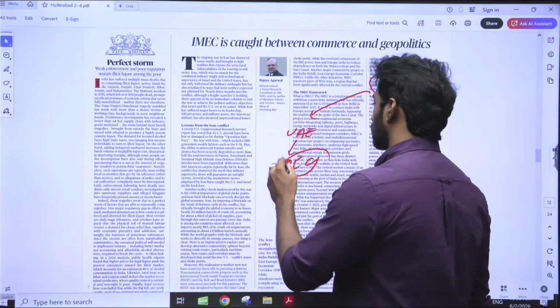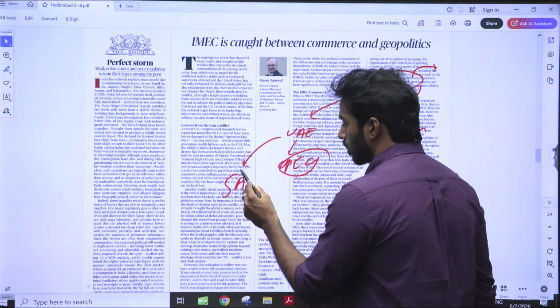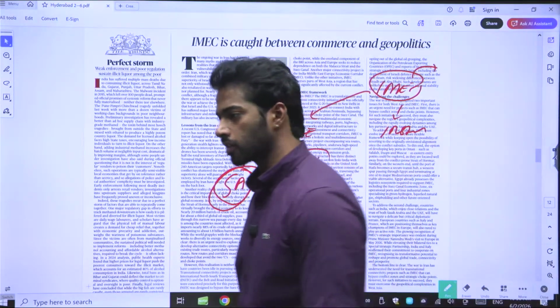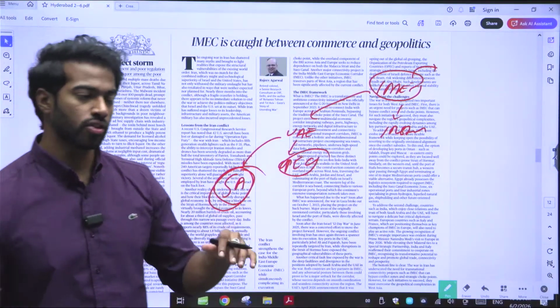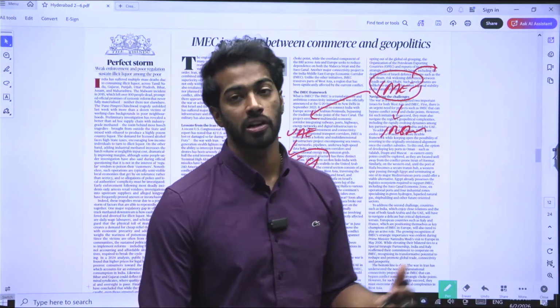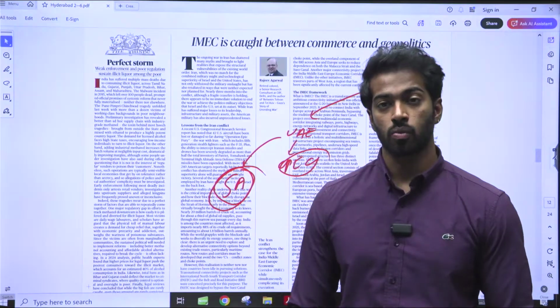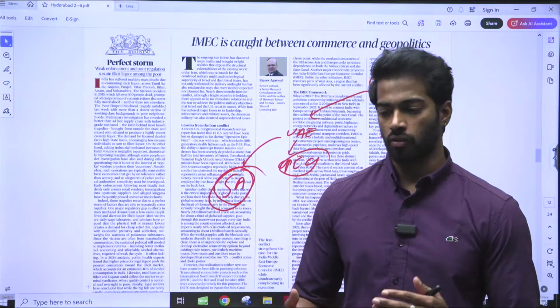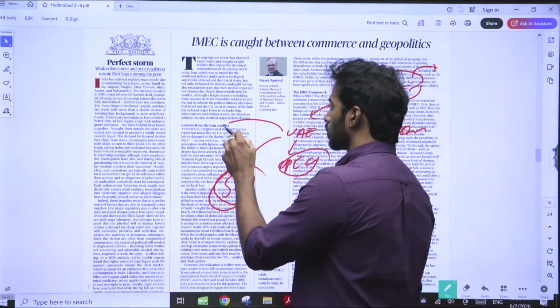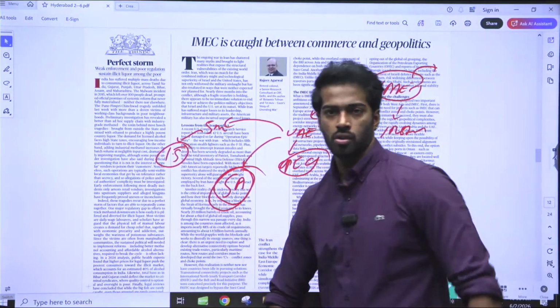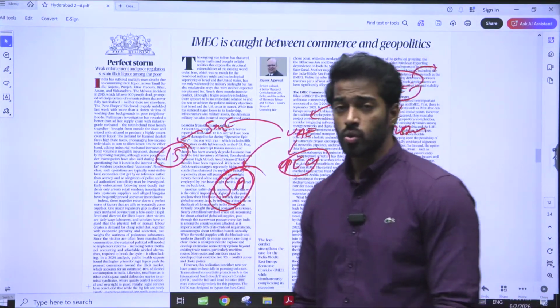The main reason for its exiting is because Saudi Arabia was controlling everything. Right, Saudi Arabia was controlling everything in OPEC. It was saying that even though you have a capability of producing 5 million barrels per day, I want you to produce 3 million barrels. Why? Because it wants to control the prices. But obviously, if UAE is producing 5 million barrels, meaning that there is 1.5 million barrels that is lost. Right? So that is why UAE exited.